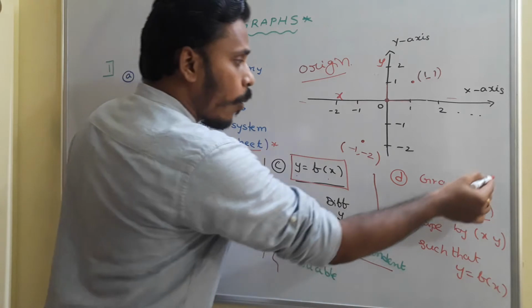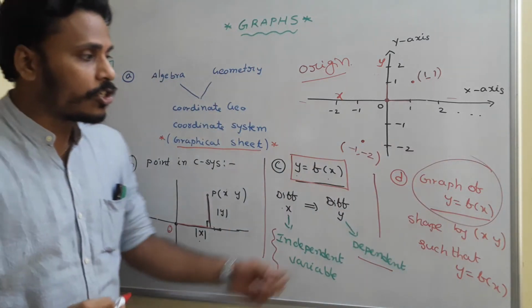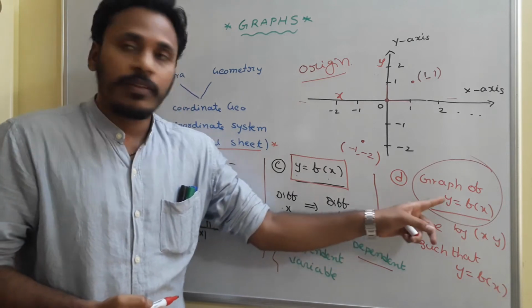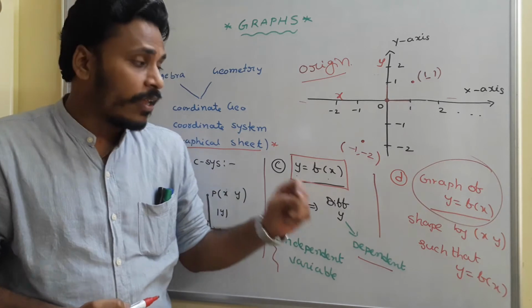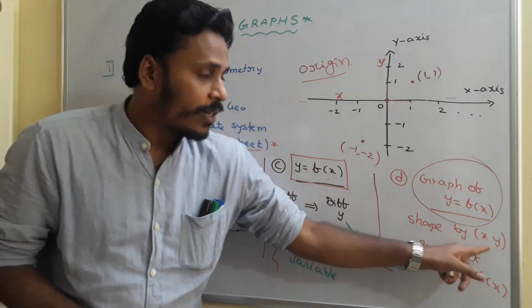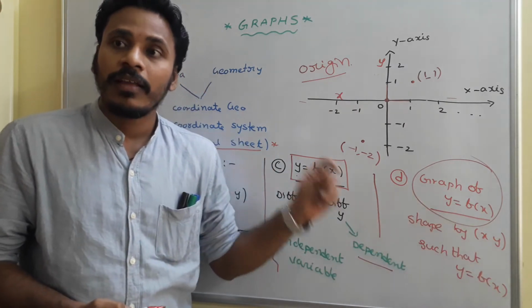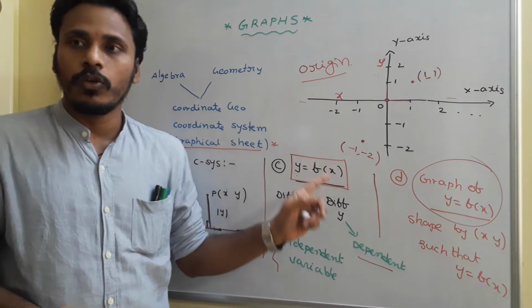And at the end, when coming to the graph of y is equals to f of x, the graph is simply nothing but the shape formed by joining the points x comma y such that the point x comma y will satisfy the given relation y is equals to f of x.